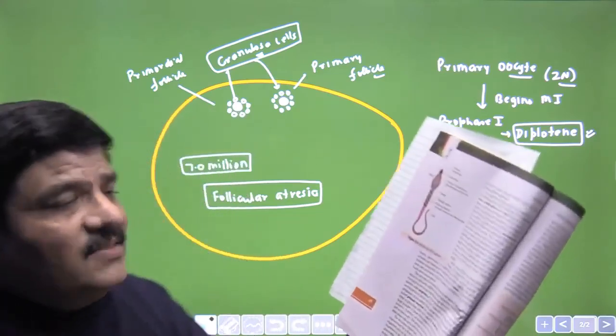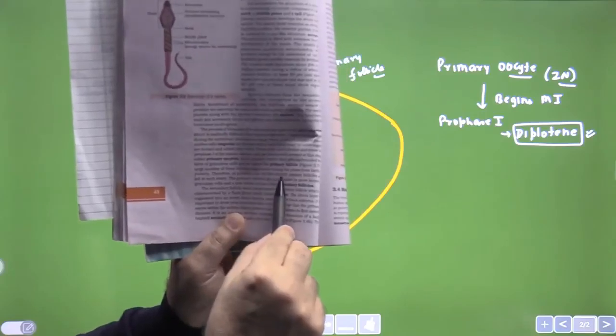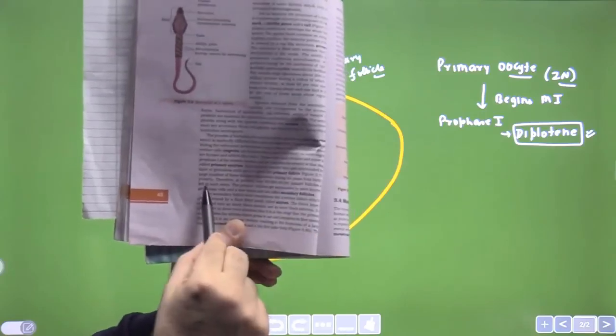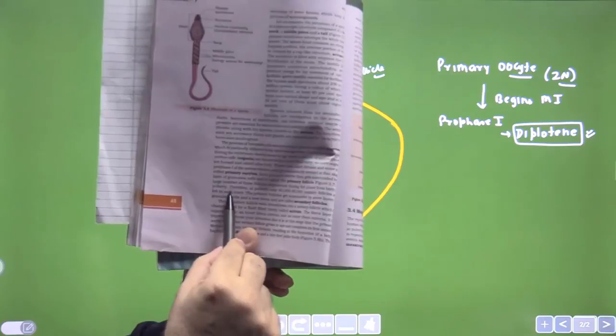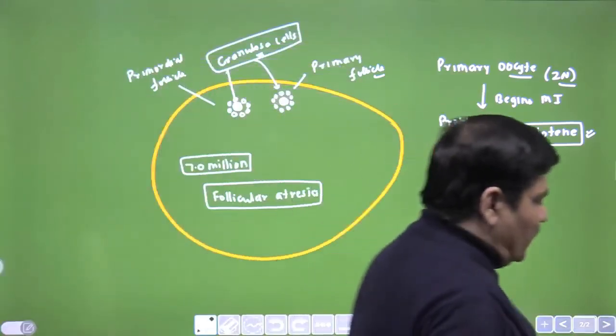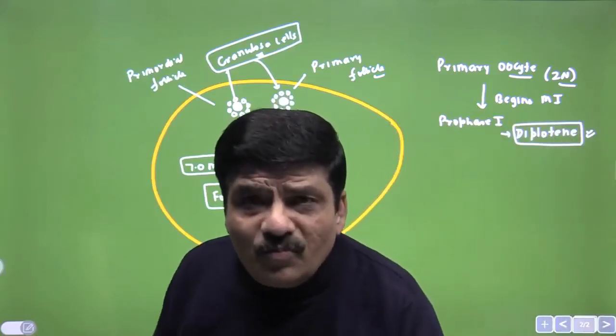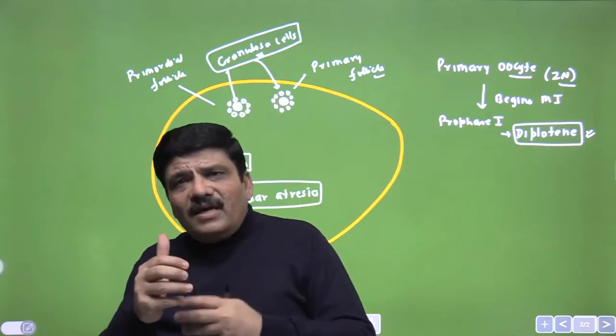And look at what your NCERT is saying. It says that at puberty only 60,000 to 80,000 primary follicles are left in each ovary. There are 2 ovaries, please remember. So 60,000 to 80,000 primary follicles in each ovary, and we are saying at the onset of puberty, which is 1-2 years earlier than in the male.